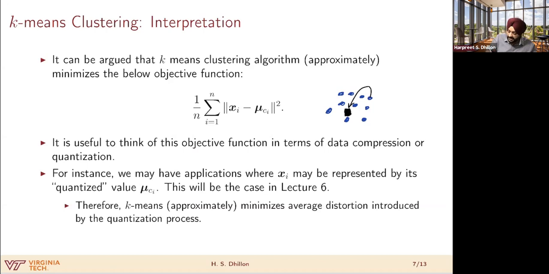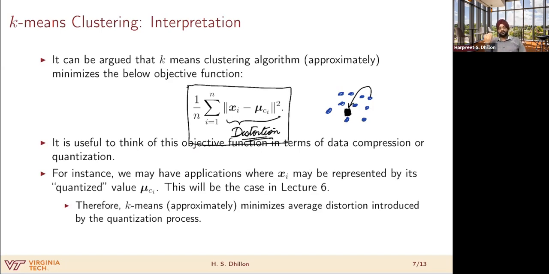So you can think of this term as a distortion term as well, as we'll see in lecture 6. Now, if you interpret this term as a distortion term, then you can start thinking about this objective function as the average distortion over the data set. And if k-means is indeed minimizing this average distortion, that's a pretty meaningful thing to do.